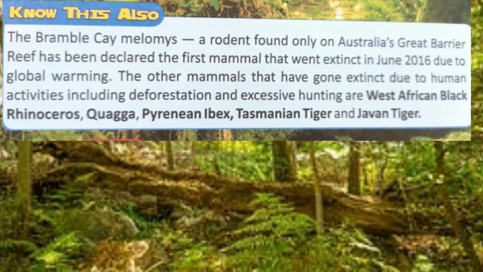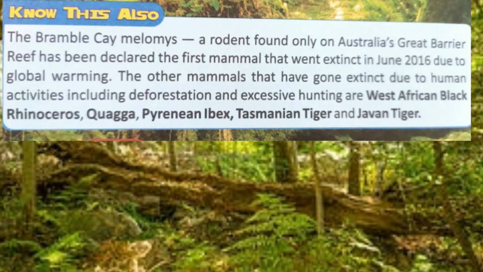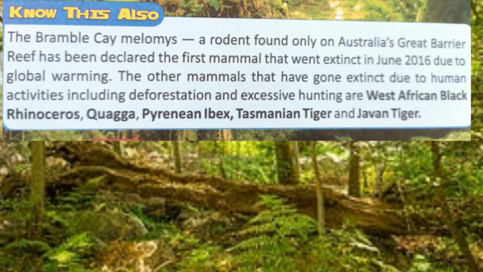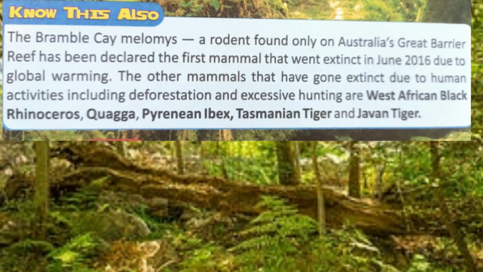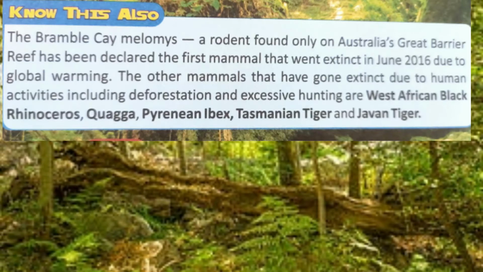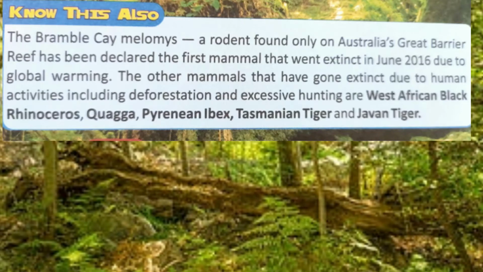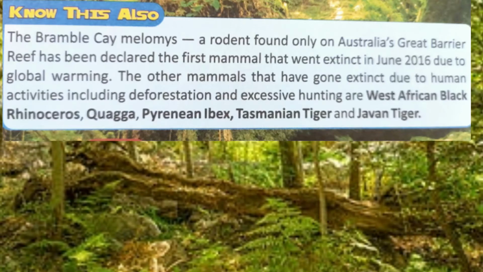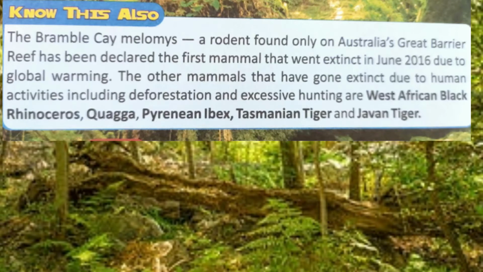The other mammals that have gone extinct due to human activities, including deforestation and excessive hunting, are the West African black rhinoceros, then the quagga, then the Pyrenean ibex, then the Tasmanian tiger and the Javan tiger.